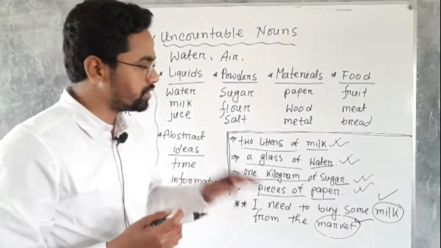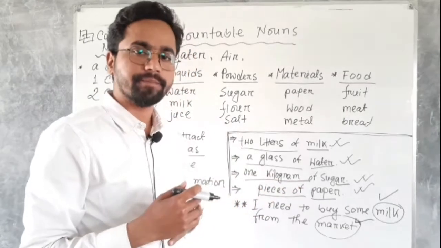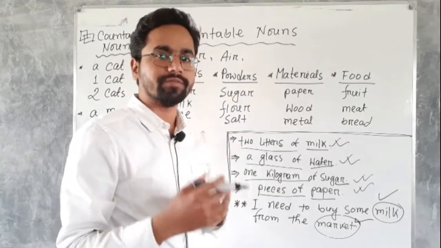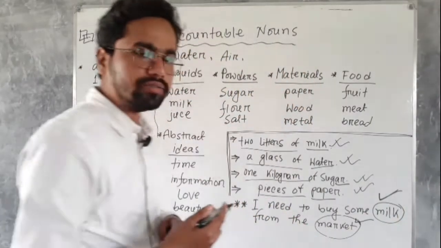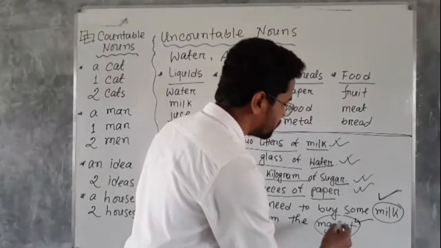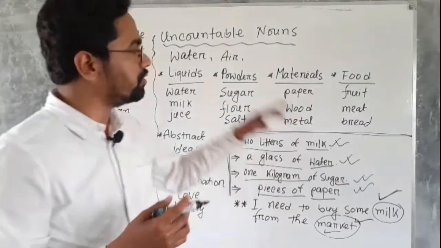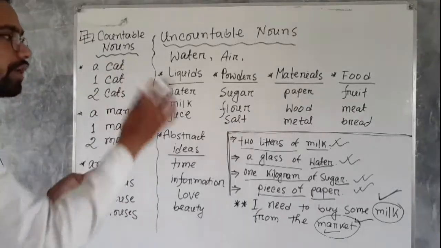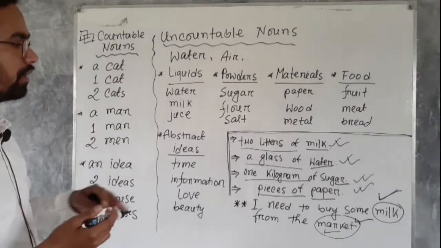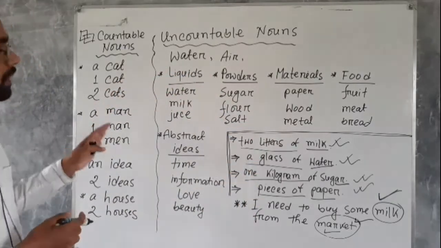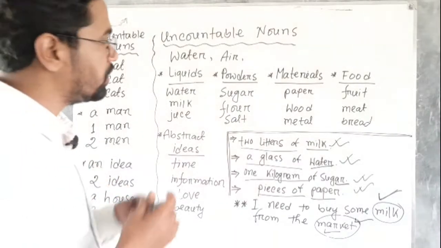Please say which noun is countable and which is uncountable. I think you have got it. Milk is an uncountable noun and market is a countable noun. By following this way you can find countable or uncountable nouns.